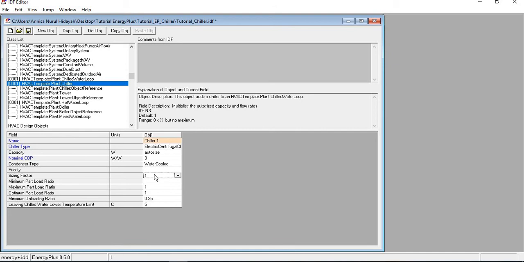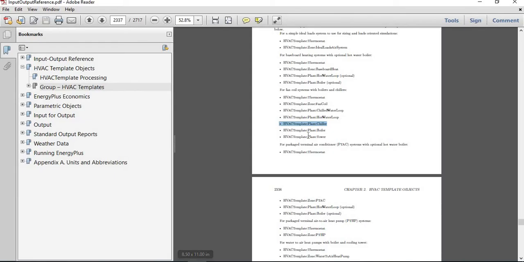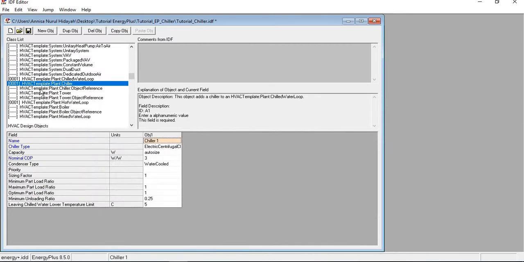And this is the sizing factor. If you want to auto-size your chiller or calculate the capacity that you need for your chiller, I think it would be best if you set the sizing factor above 1. So for example, 1.1 or 1.25. Okay, for now I will just use the default, that is 1.